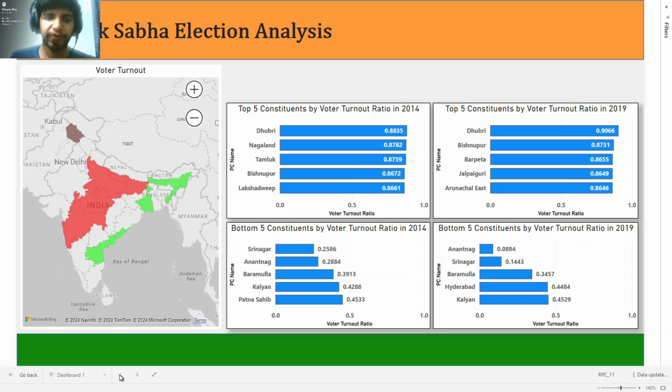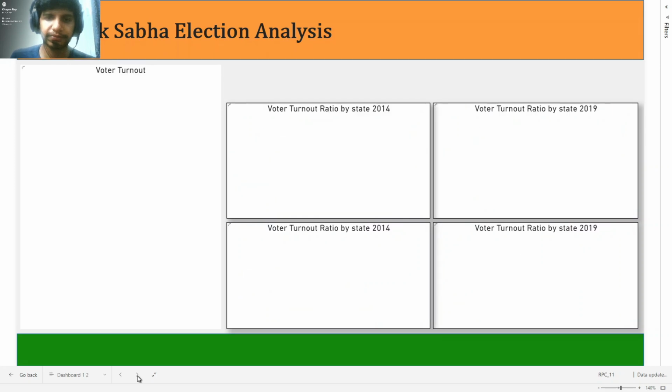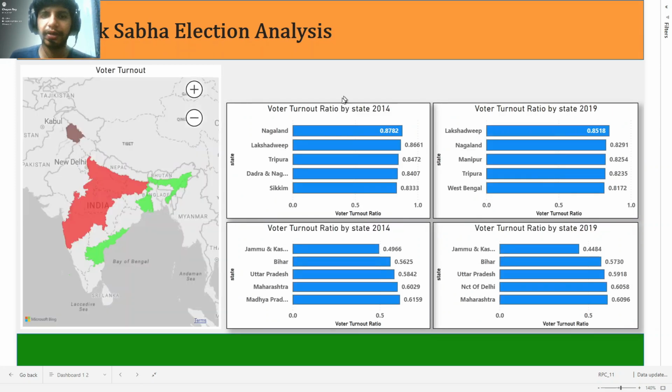Next we will be seeing voter turnout ratio by state. Here as we can see, Nagaland, Lakshadweep, Tripura, Dadra Nagar Haveli, Sikkim, all these states are the best performers in terms of voter turnout ratio in 2014. And for the bottom five, we have Jammu Kashmir, Bihar, Uttar Pradesh, Maharashtra, Madhya Pradesh. So that I have marked here in this map.